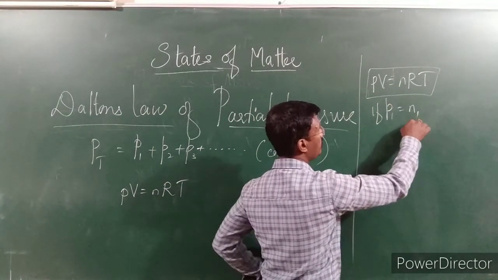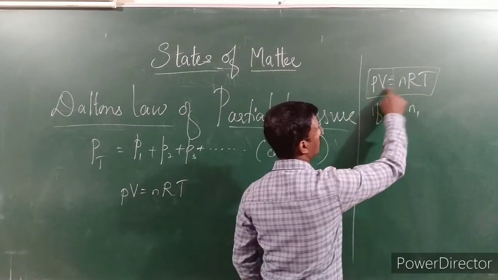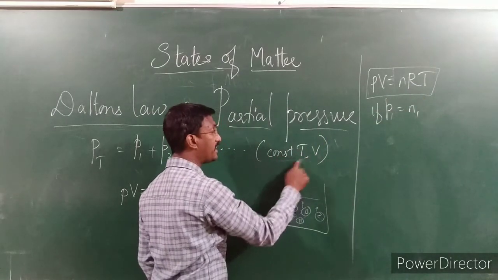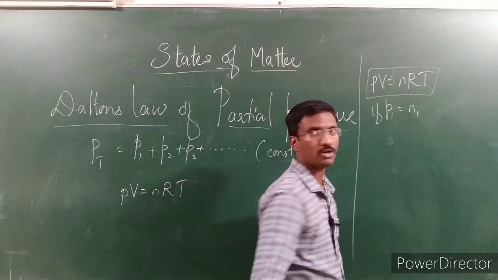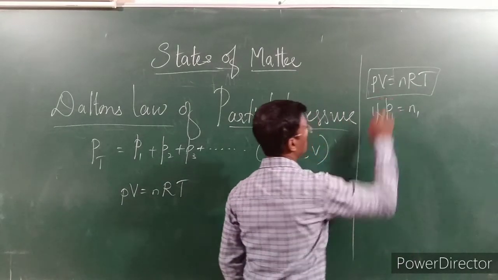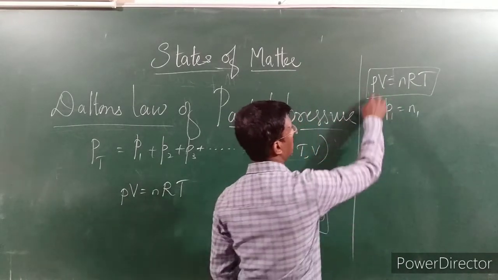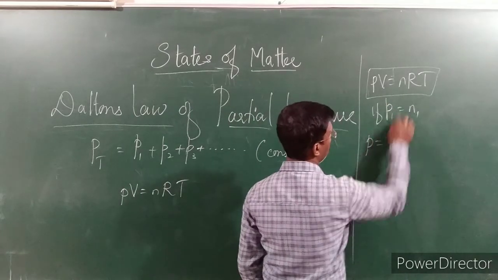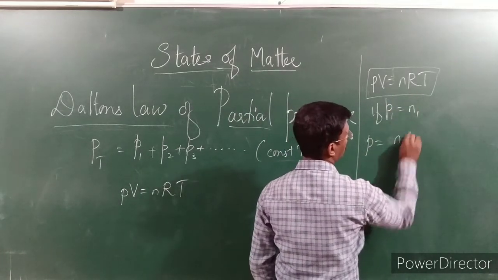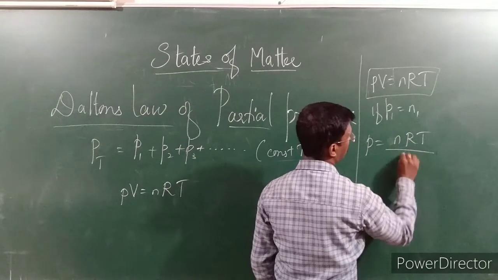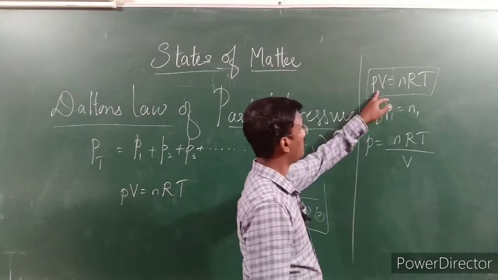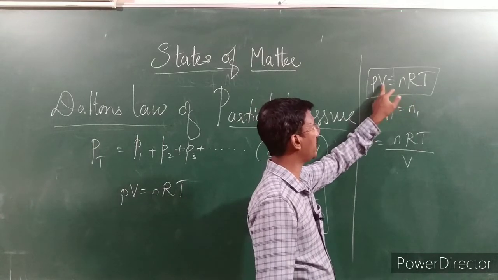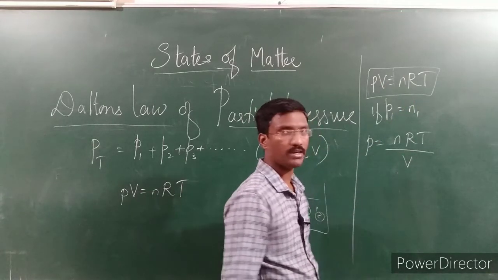The number of moles has to vary, because R is also constant, and volume and temperature are already constant. For that reason, as pressure changes, the number of moles also changes. So if I need the P value, P is equal to nRT divided by V. I am rearranging this equation. I am sending V to the right side, therefore multiplied by V becomes divided by V.